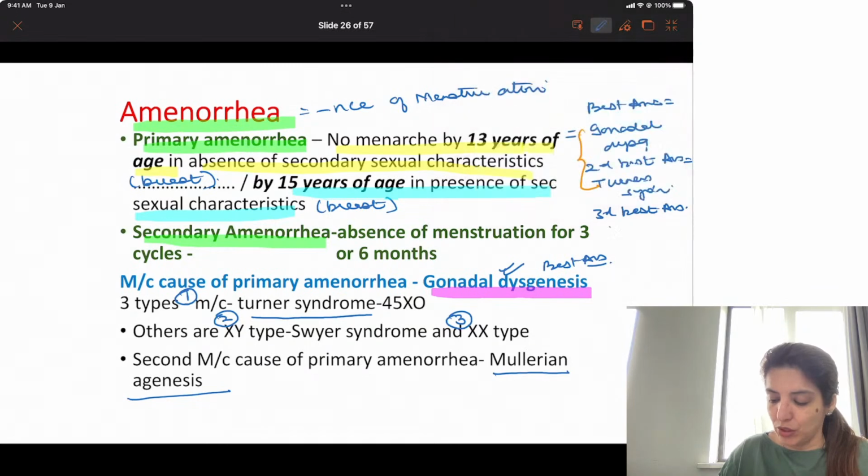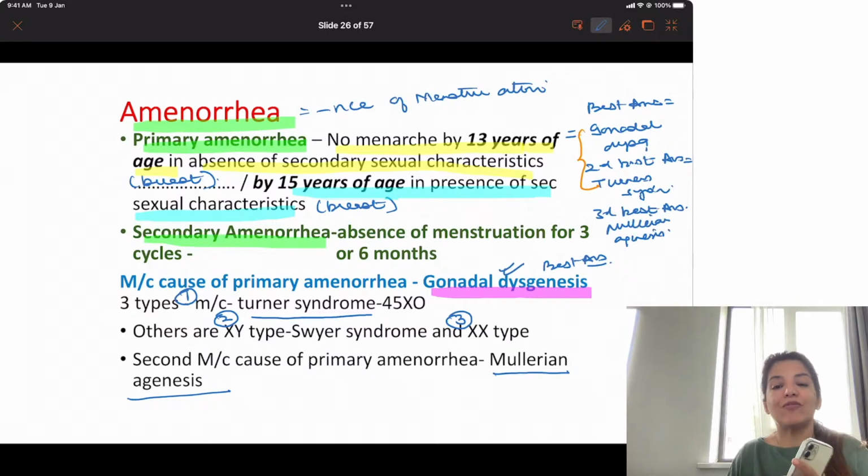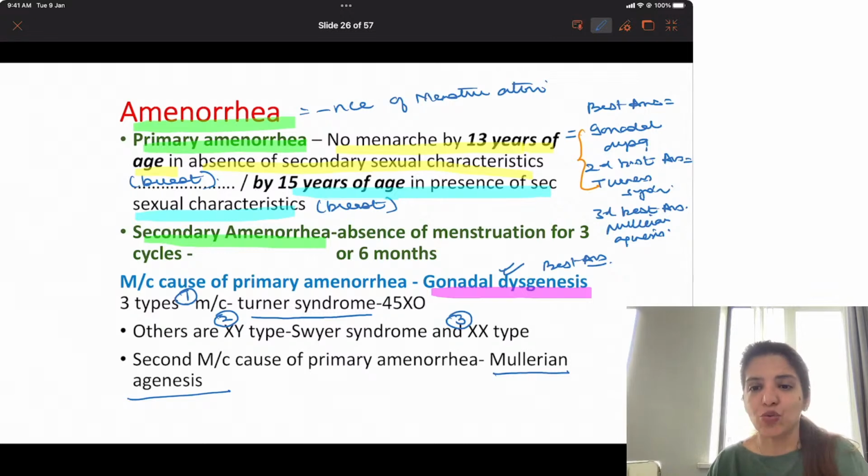Third best answer, Mullerian agenesis. So if someone asks you what is the most common cause, you are going to say gonadal dysgenesis, and the person should understand that in gonadal dysgenesis, Turner's syndrome is included. And the second most common cause is Mullerian agenesis. But if any one of your friends doesn't understand this, you are going to say, answer mark karna hai, to best answer is gonadal dysgenesis. Gonadal dysgenesis options mein nahi diya hai, then Turner's syndrome, and if Turner's syndrome is also not given in options, then Mullerian agenesis. Clear to all of you?